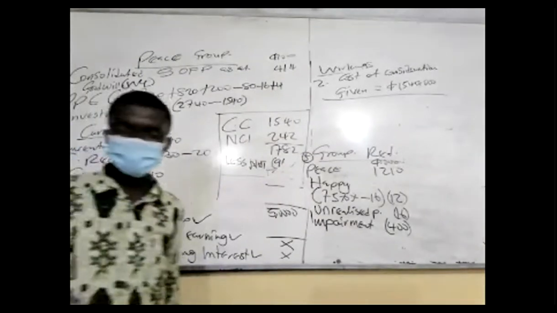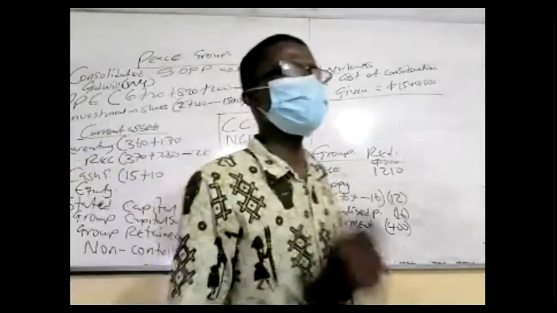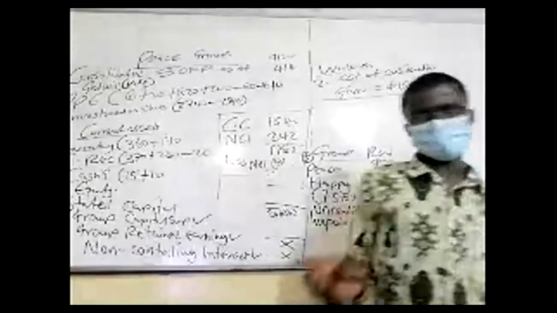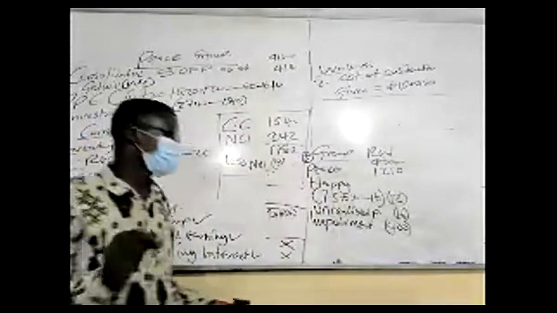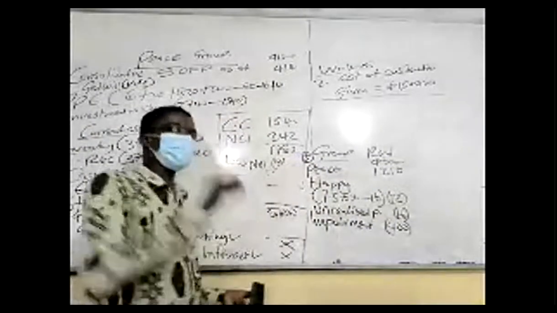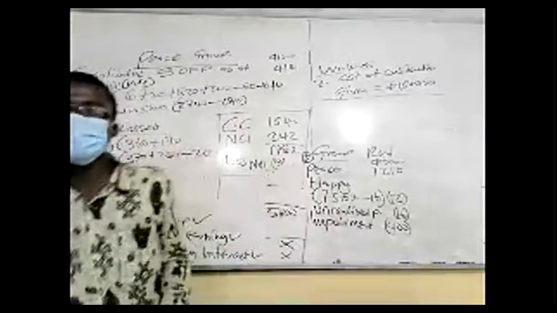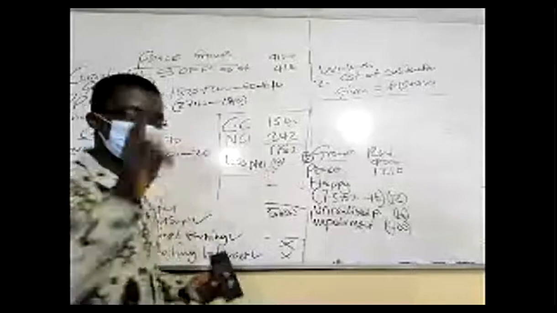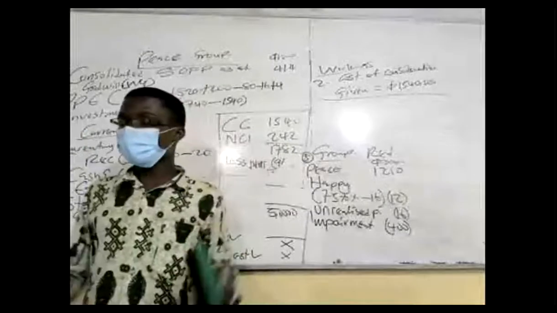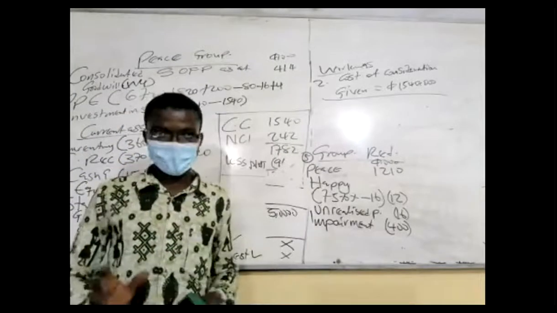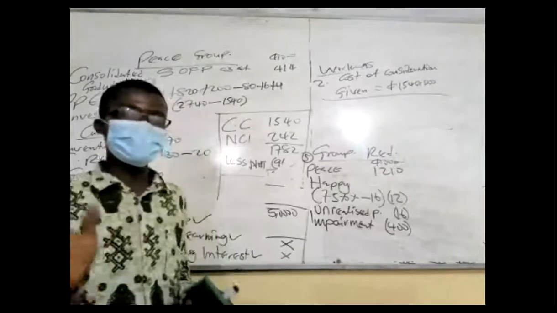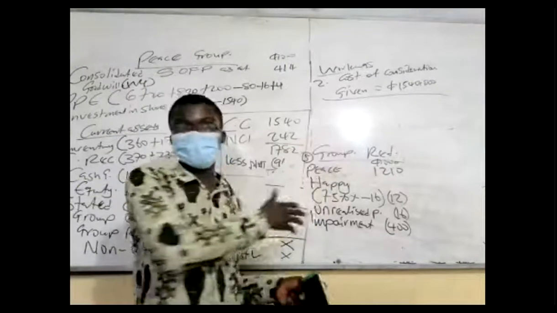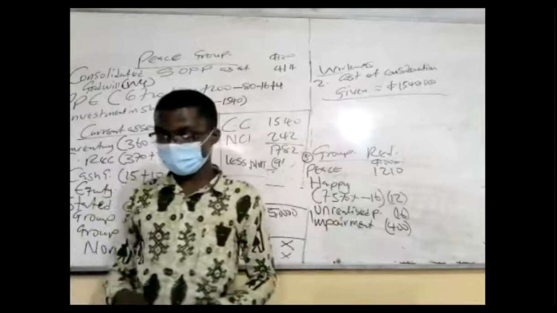Okay, perfect. There's a question here. At what point do we treat unrealized profit in the net assets? You only treat unrealized profit in the net assets if the subsidiary is the seller. If the subsidiary is the seller. In these two cases, all of them, the parent is the seller. That is why the unrealized profit never affected the subsidiary's profit. I hope you get it very well.